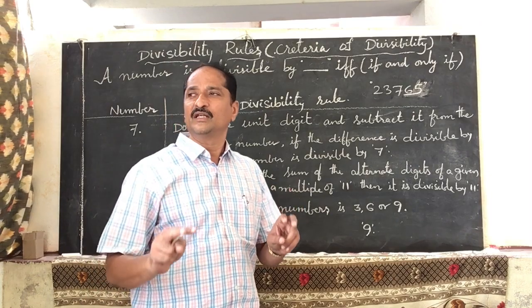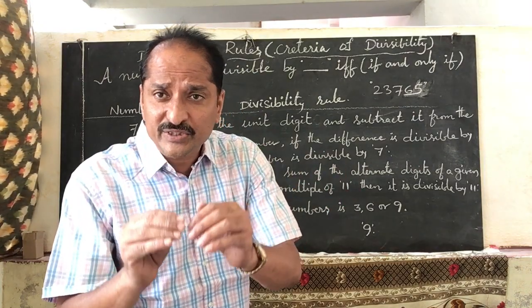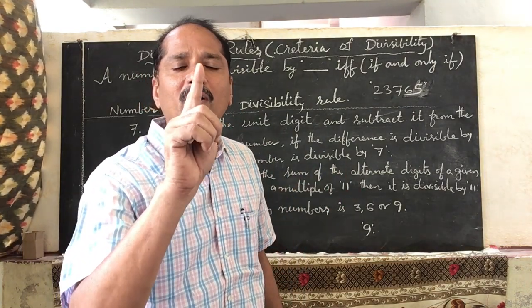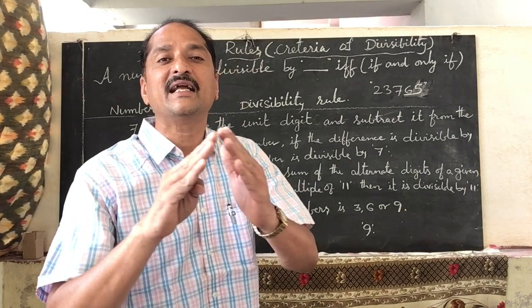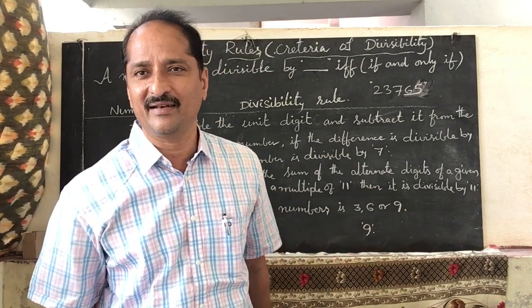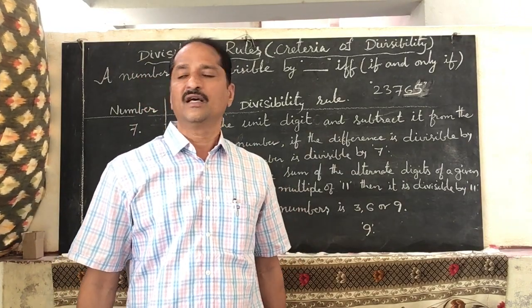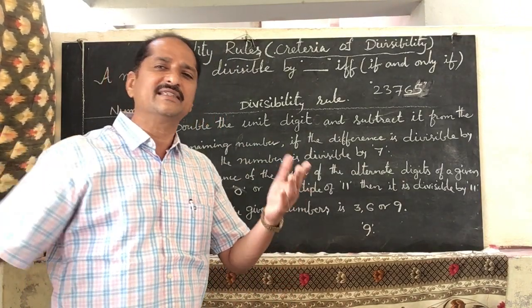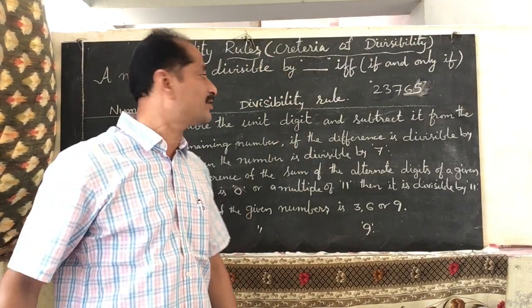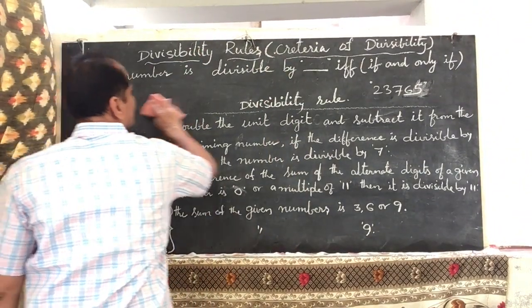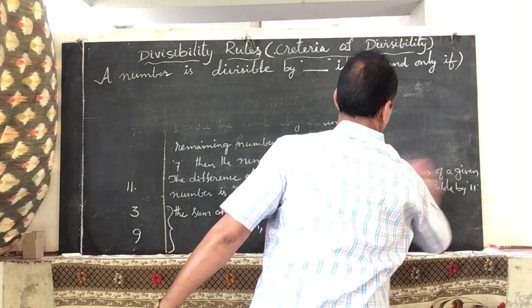Now the difference of these two sums is 0 or a multiple of 11, then that number is divisible by 11. Okay, so these are the criteria of divisibility. Now you can check by taking one number, we can check all 2 to 9. Okay, so check carefully.